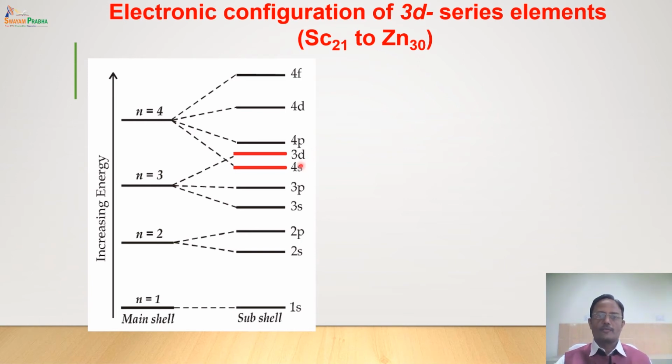Now since 4 is less than 5, the energy of 4s is less than the energy of 3d, and so the electrons will first go to 4s, and after filling 4s, the electrons will go to 3d.